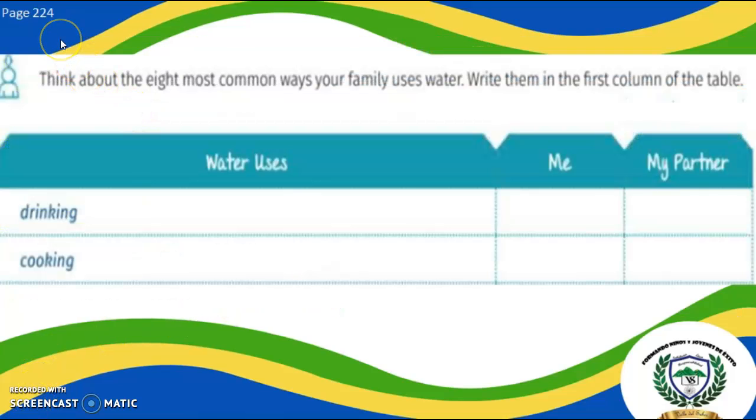On page 224, think about the eight most common ways your family uses water. Write them in the first column of the table. And we have these examples: drinking and cooking.